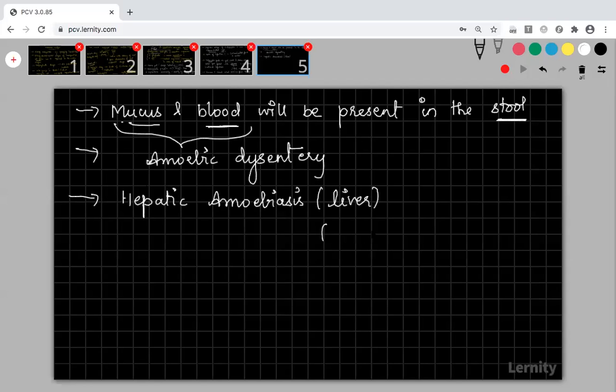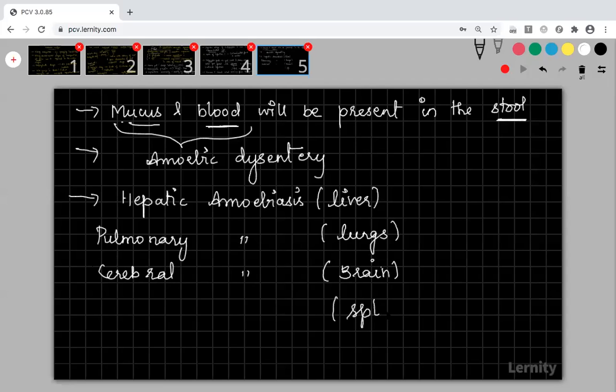Sometimes it will cause infection in the lungs. If it occurs in the lungs, then it is called pulmonary amoebiasis. Sometimes it may cause infection in the brain, and then it is called cerebral amoebiasis. It may cause infection in the spleen also, and then it is called splenic amoebiasis.